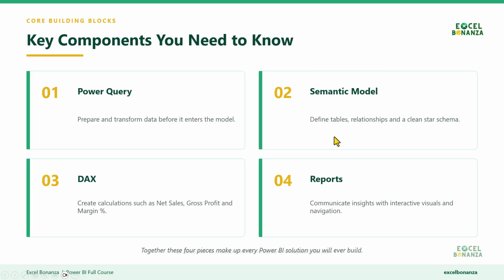You need to learn about the semantic model, and the semantic model includes the data model, the tables, the relationships, and other components. Even the measures are included as part of the semantic model, row level security as well. We're going to learn that as we progress through the course.